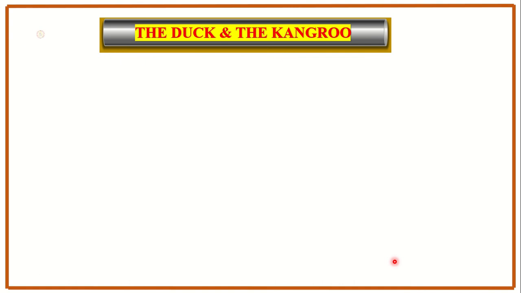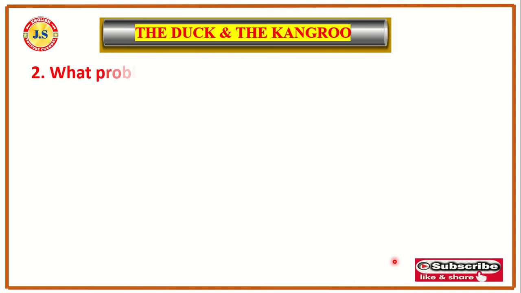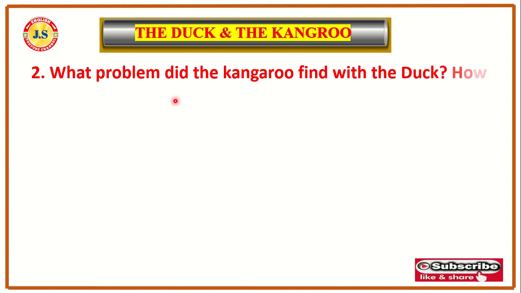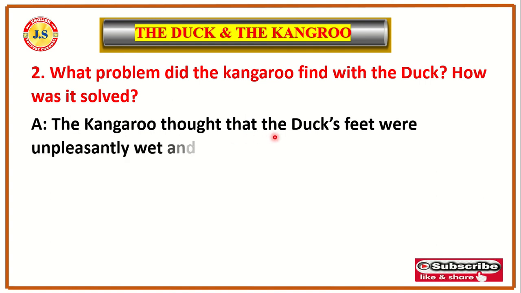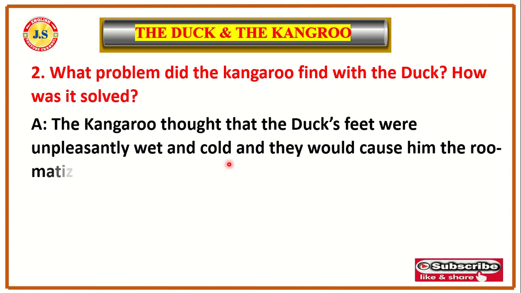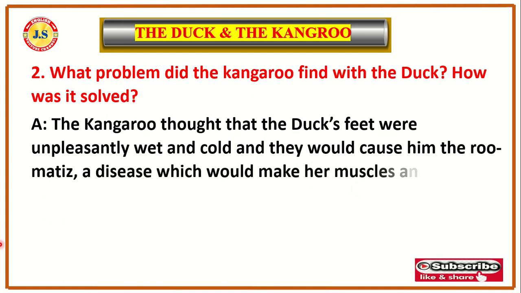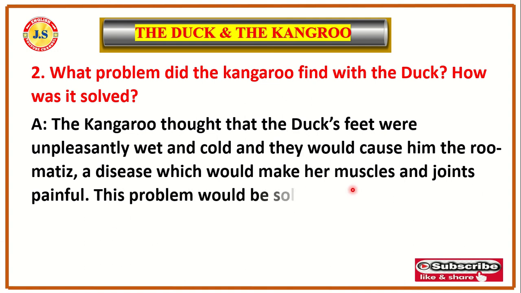Now let us move on to the second question. What problem did the kangaroo find with the duck? How was it solved? Answer. The kangaroo thought that the duck's feet were unpleasantly wet and cold, and they would cause her the rheumatism disease, which would make her muscles and joints painful.